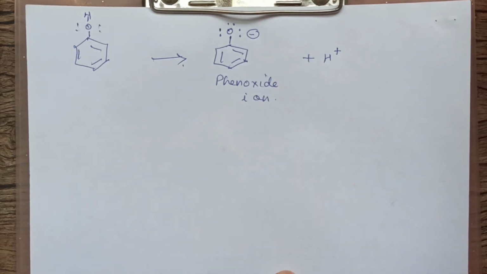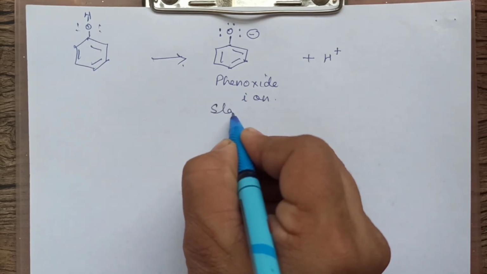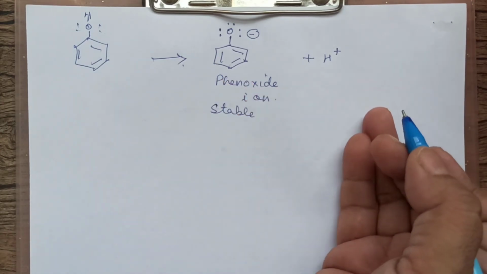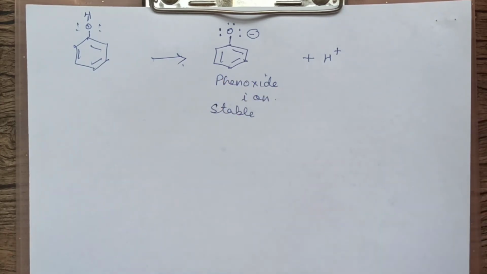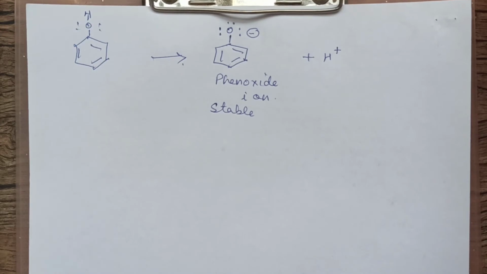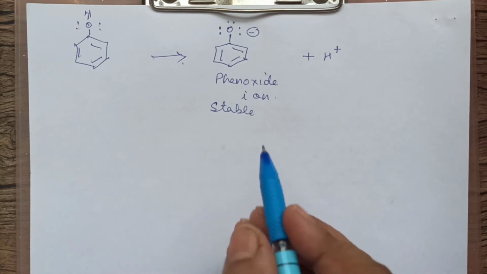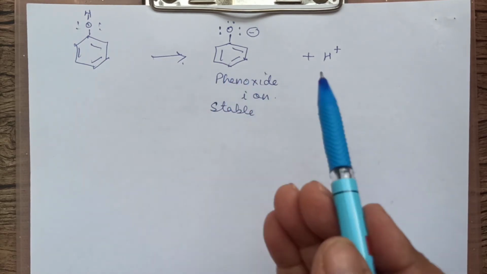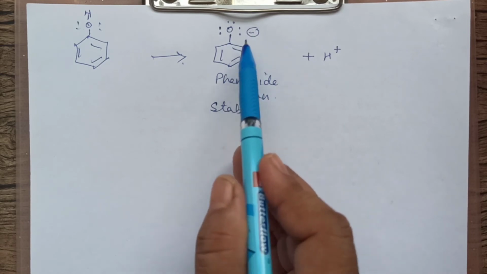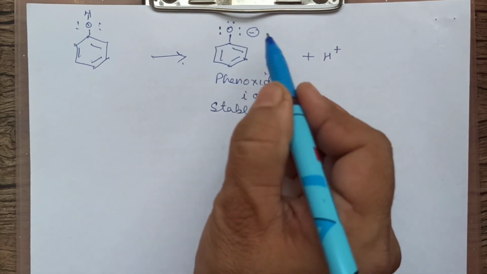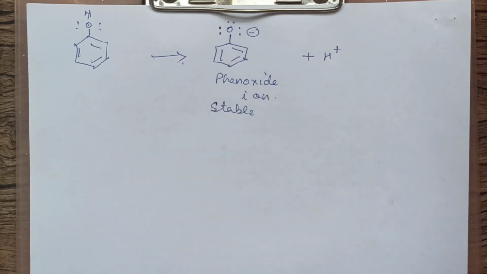Phenoxide ion is more stable. When it is more stable, it means phenol will try to ionize to the greater extent to form phenoxide ion, which is more stable. Now you will think why phenoxide ion is more stable. We will be drawing the resonating structures to explain why. And we will see that in the resonating structures, there is delocalization of the negative charge on the ring. It will keep moving in the ring. So there is the delocalization of the negative charge in the ring, which makes it more stable.